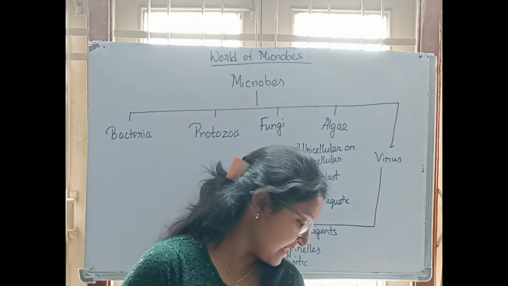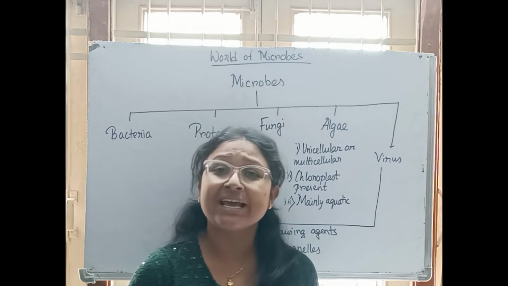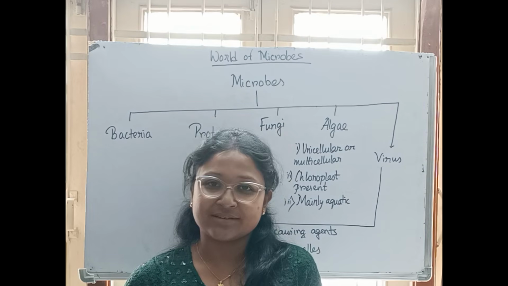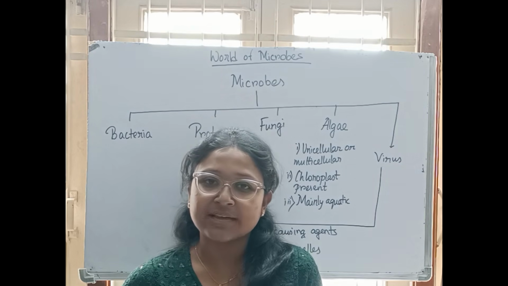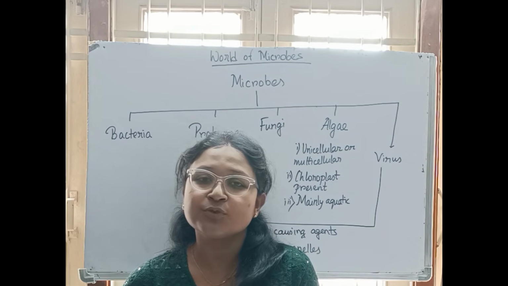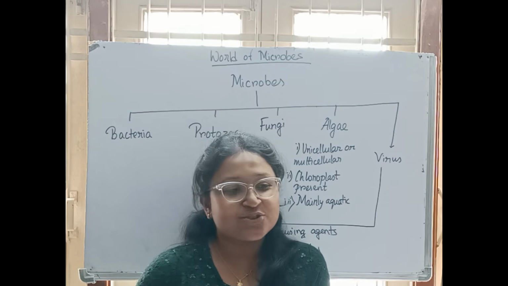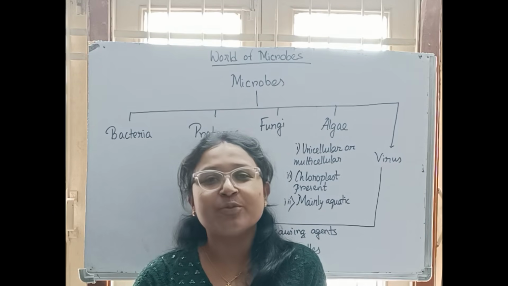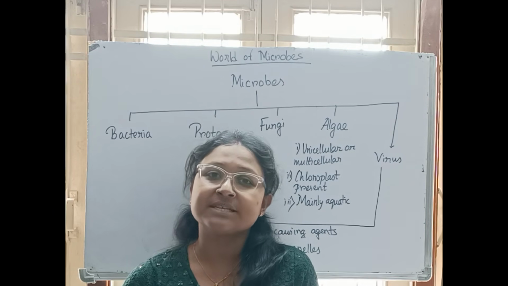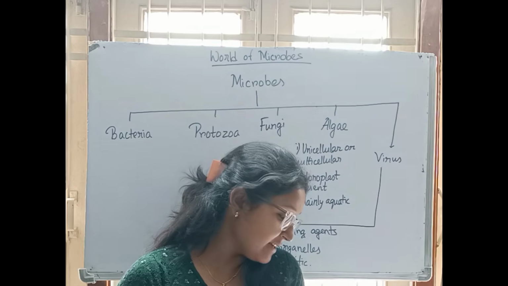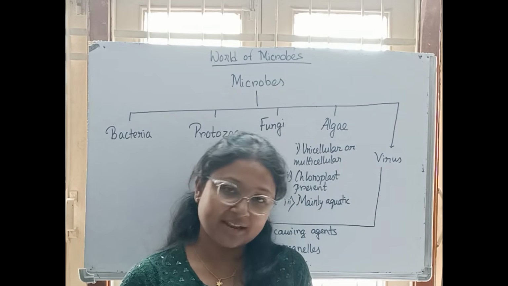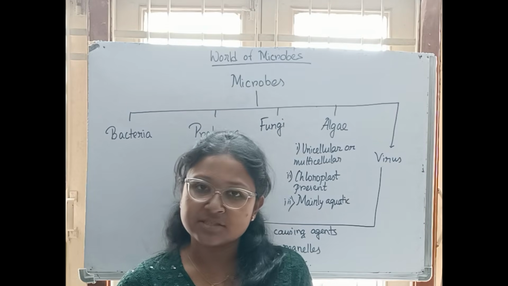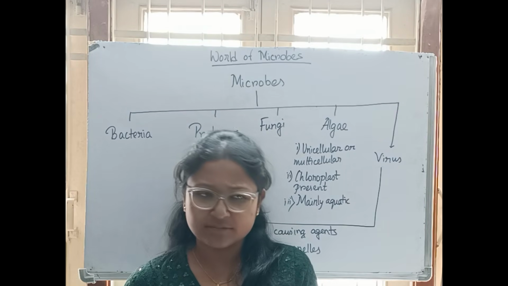Now, Rhizobium, E. coli, then one more: one algae and one fungus live together. As we have learned, the algae can prepare their own food and the fungus cannot. So the algae helps by giving food and the fungus gives shelter. They live together and are together termed lichen. You can find in page number 190, the type of association between an algae and fungus is called lichen. So these are all the symbiotic relationships found in our surroundings.